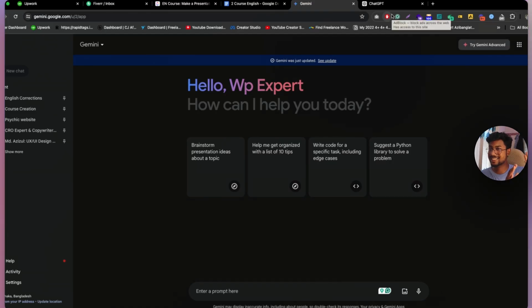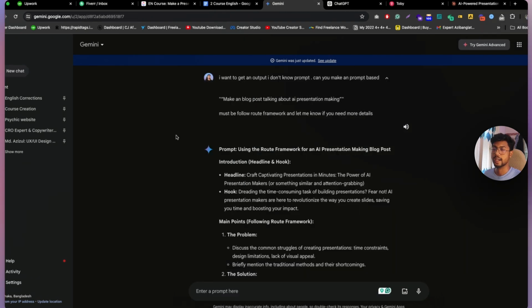Okay, now let's see an example, or let's try together. Let's say I don't know much about prompt engineering. So I can ask here, I want to get an output, but I don't know the prompt. As you can see, I just tell the AI, hey, I want to get an output, but I don't know the prompt. Can you please make a prompt based on this? And then I tell it to follow the ROOT framework and let me know more details.